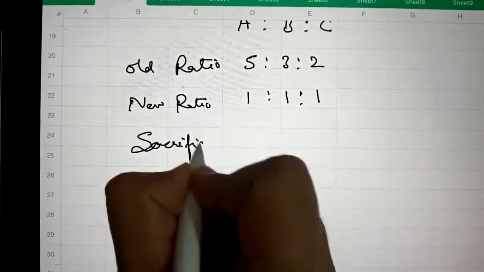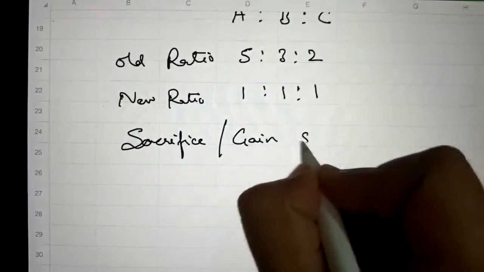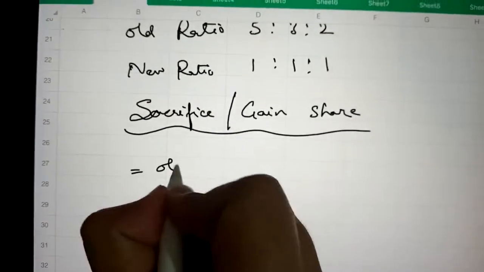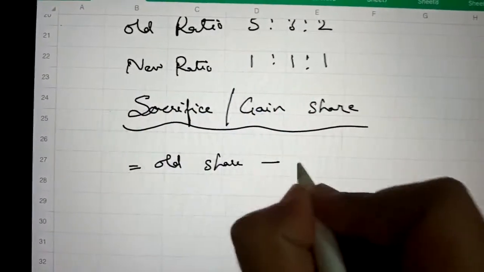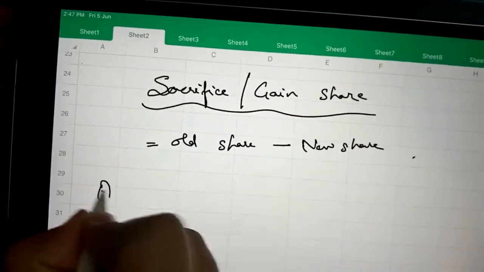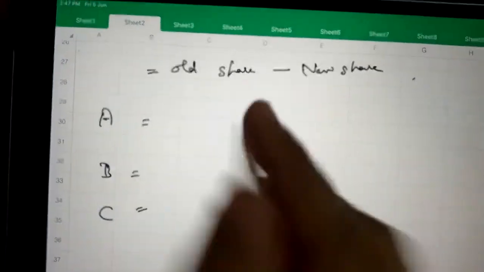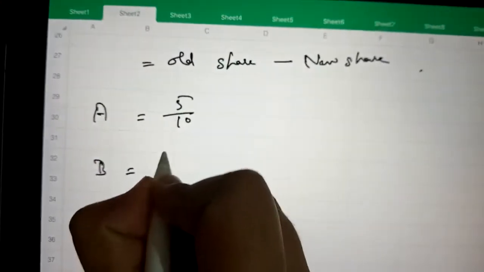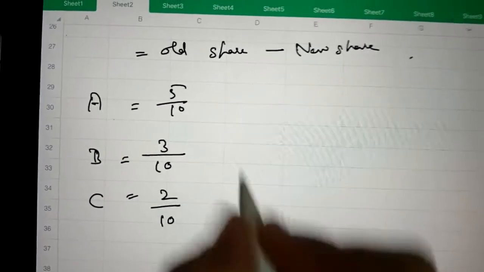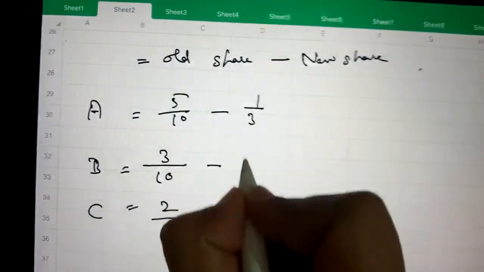So their sacrificing share or gaining share is equal to old share minus new share. A's old share is 5/10, B's 3/10 and C's 2/10, and new share is 1/3 in all the three cases.